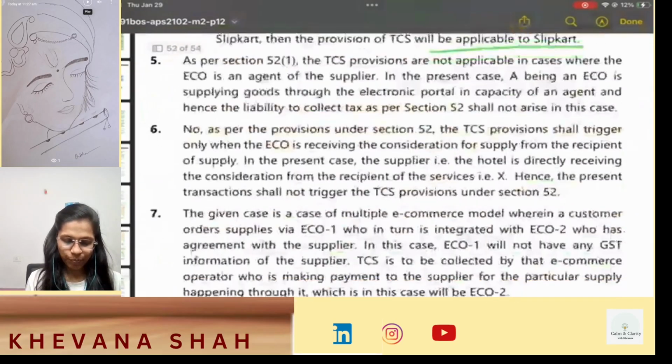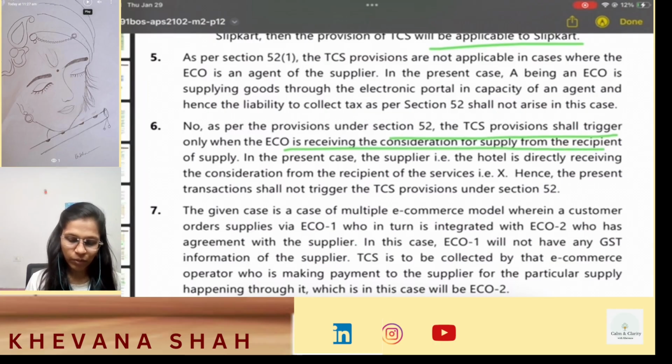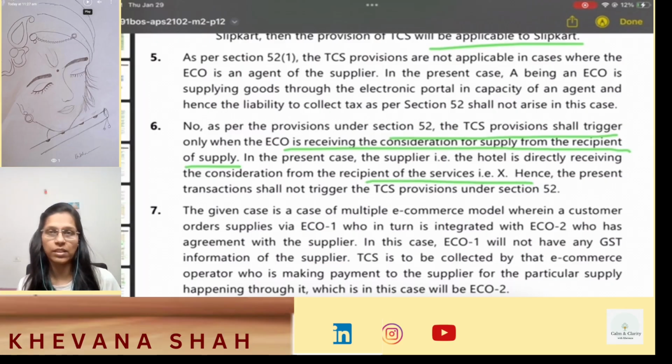So here, as per the provisions of section 52, TCS provisions shall trigger only when ECO is receiving the consideration for supply from the recipient of supply. So only when ECO is receiving the payment, in that case only your TCS provisions will be applicable. In the present case, the supplier, that is the hotel, is directly receiving the consideration from recipient of services, that is X. Hence, the present transaction shall not trigger TCS provisions under section 52.